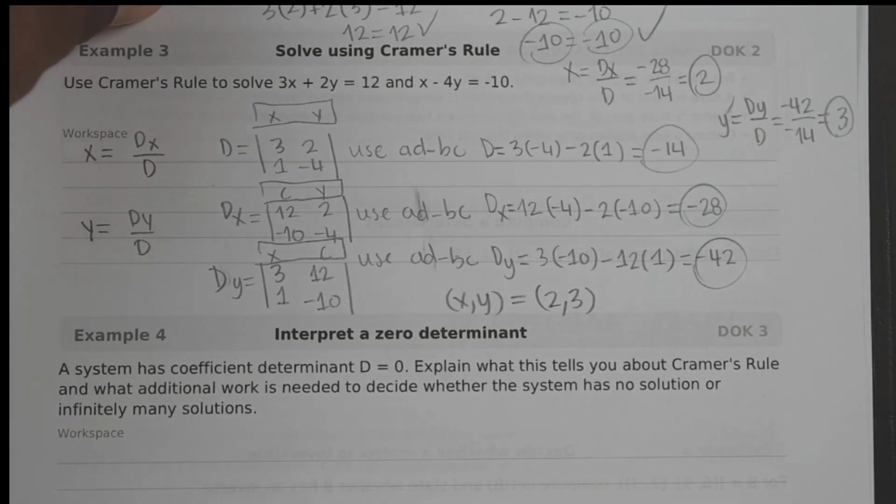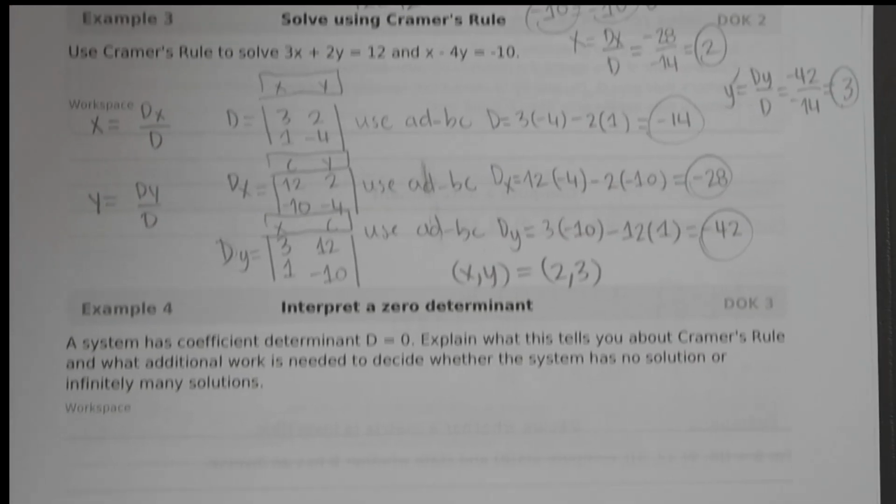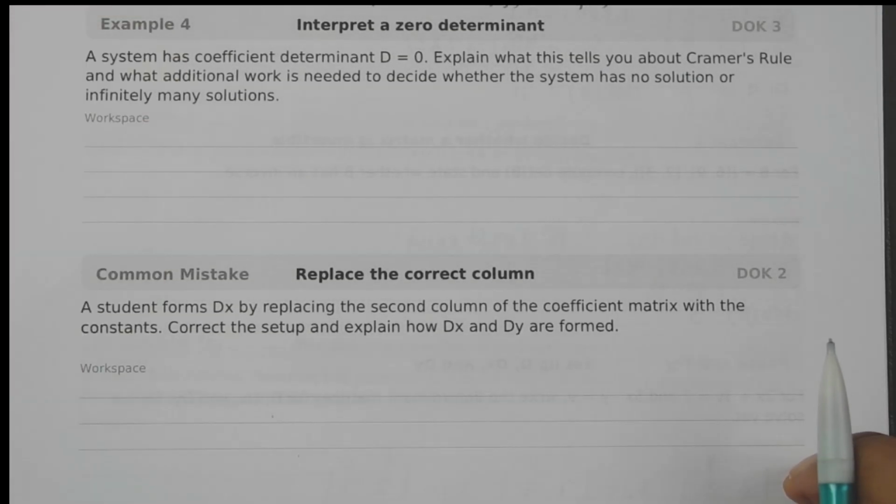All right, example number 4. A system has coefficient determinant D equals 0. Explain what this tells you about Cramer's rule and what additional work is needed to decide whether the system has no solutions or infinitely many solutions. Cramer's rule requires division by D, right?